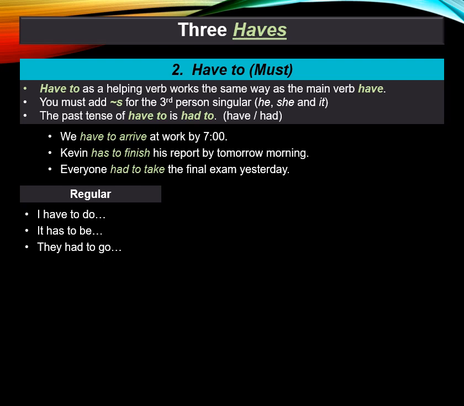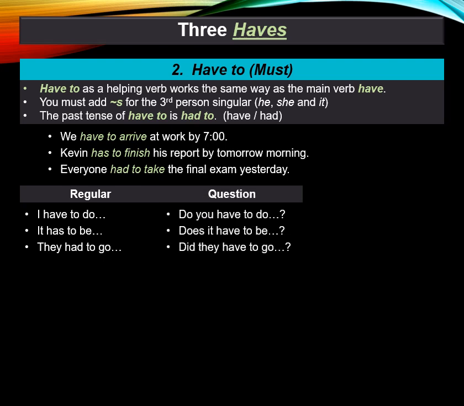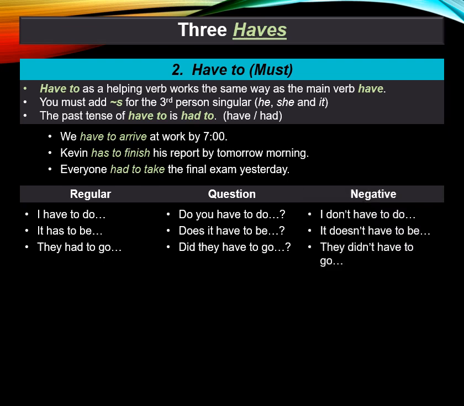So regular statement: I have to do, it has to be, they had to go. The question becomes: do you have to do? Does it have to be? Did they have to go? And the negative statement: I don't have to do, it doesn't have to be, they didn't have to go.